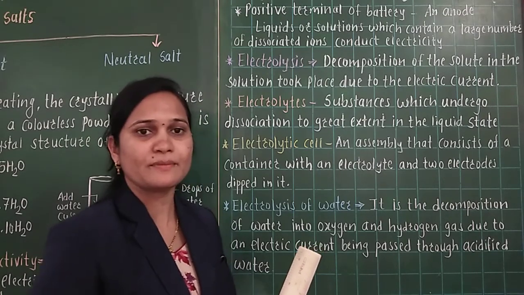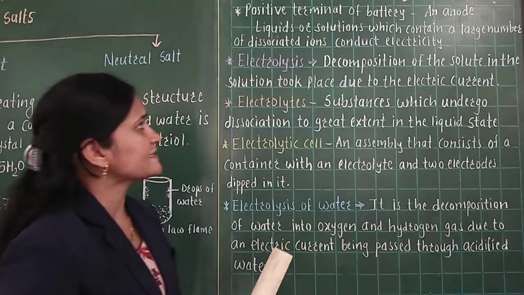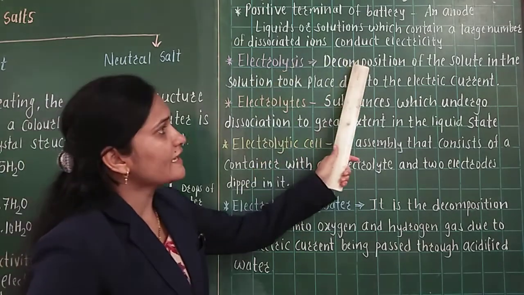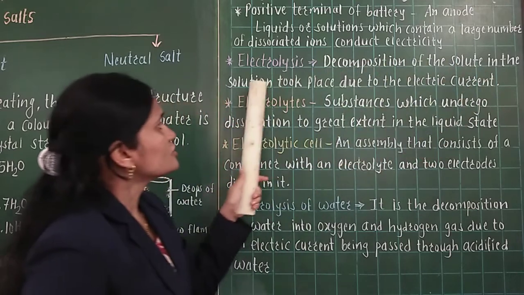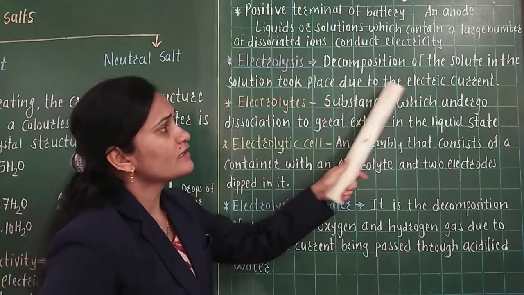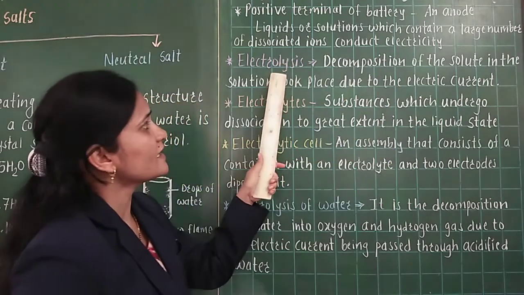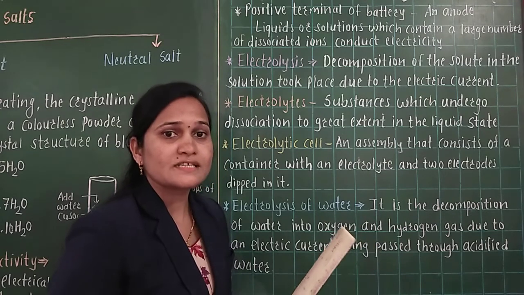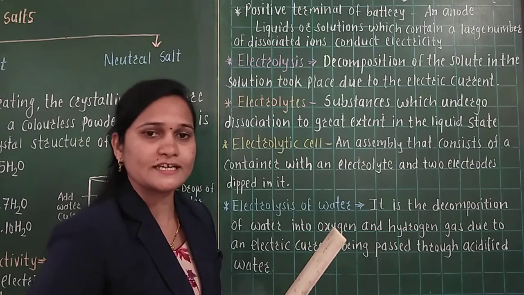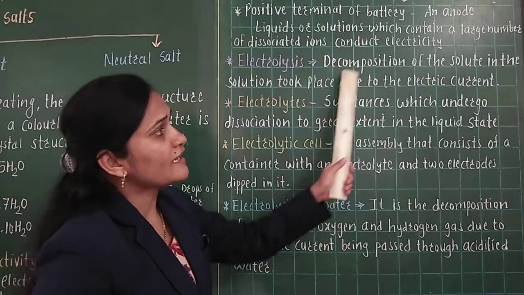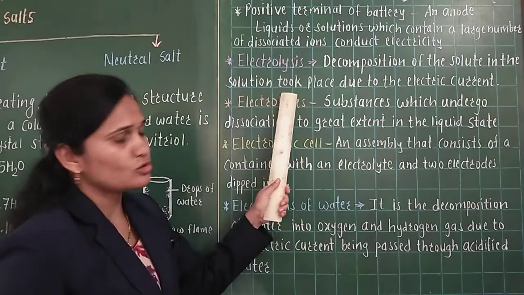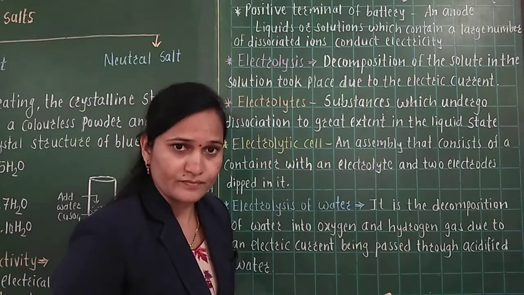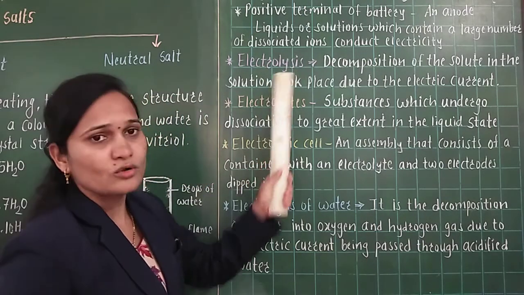Now you have observed the experiment related to the electrolysis. Now we will see the meaning of the electrolysis. What is the meaning of electrolysis? Decomposition of the solute in the solution that takes place due to the electric current is called electrolysis. Now, decomposition of solute means what? Solute means the substance which is dissolved in the solution. It is known as the solute. So, the decomposition of the solute in the solution took place. Why did it take place? Due to the electric current. It is called electrolysis.